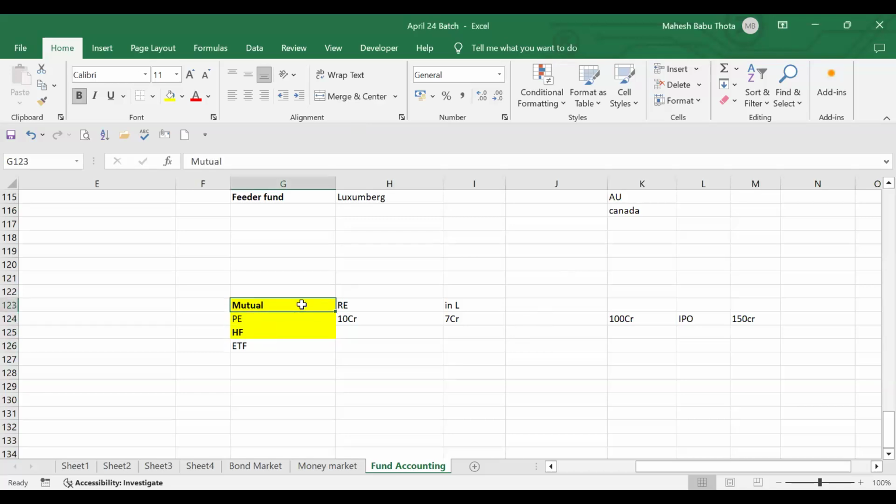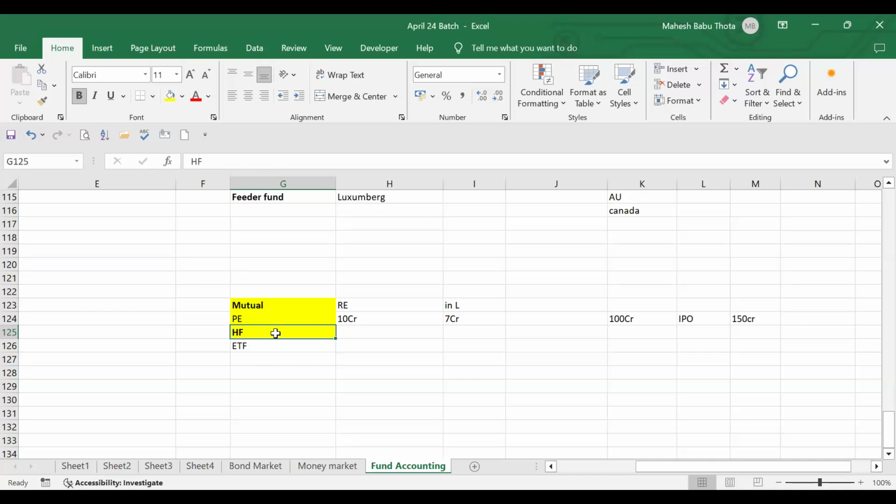About risk as well. Mutual funds have less risk and low returns. Private equity funds, when we compare with mutual funds, have high risk, high returns. And hedge funds, when we compare with these two, definitely have high returns, and risk will also be there. What about compliances, regulatory compliances, legal issues? In the case of mutual funds, it's very high. Private equity, moderate. In hedge funds, very low.